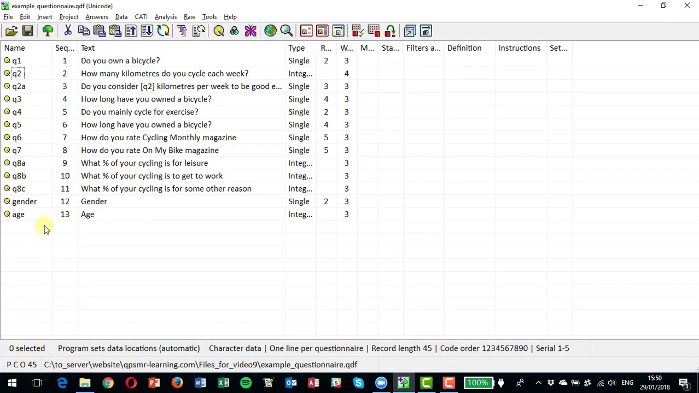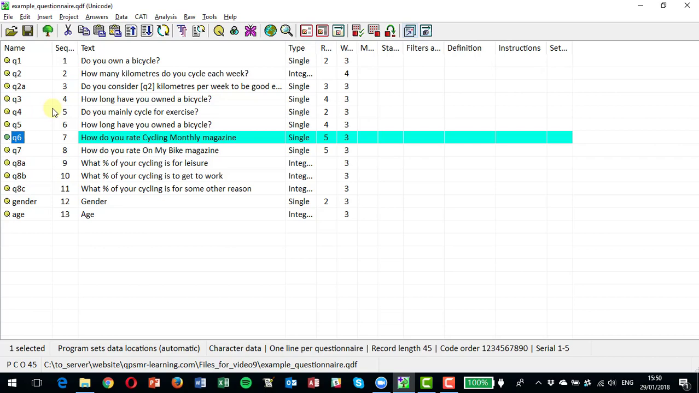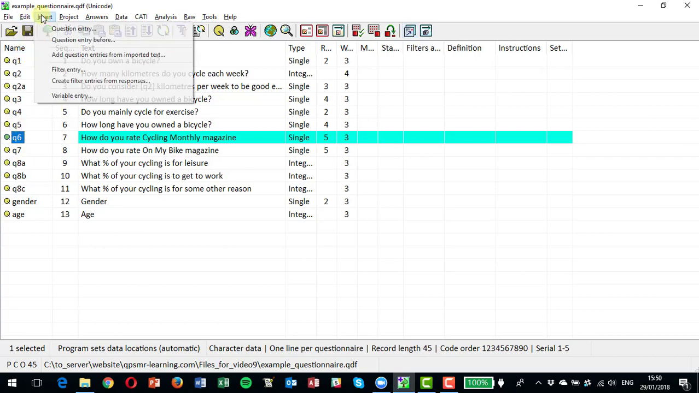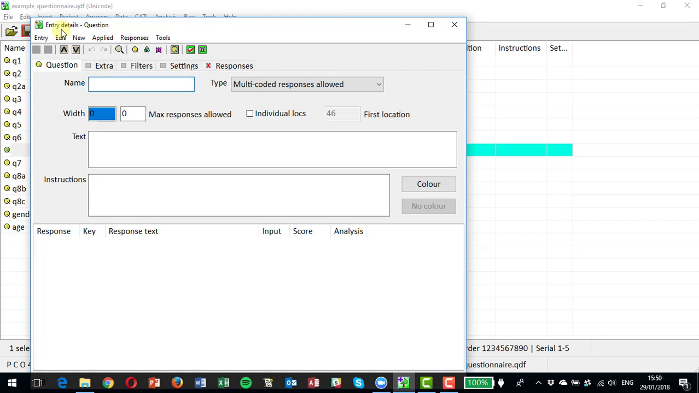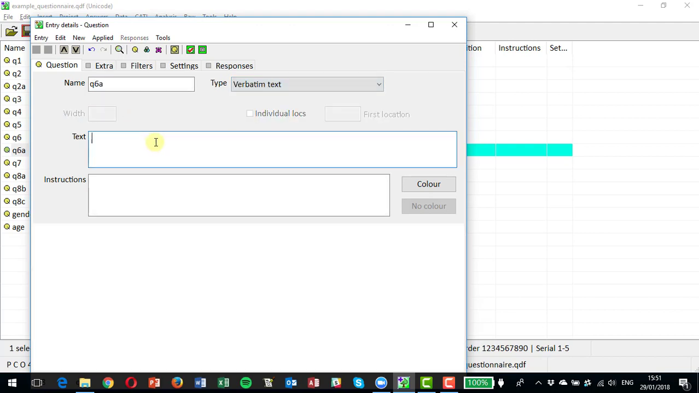And you can do the same with responses to a particular question. So question 6 asks how they rate Cycling Monthly magazine. So here's the answers, very interesting to very boring. And let's say we want an open-ended question after that. So I'm going to insert another question, Q6A. I'm going to make it open-ended, so that's a verbatim text. Why do you consider Cycling Monthly to be, and I'm just going to pull in the answer they gave at question 6.